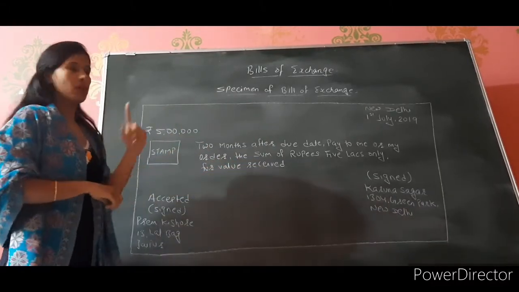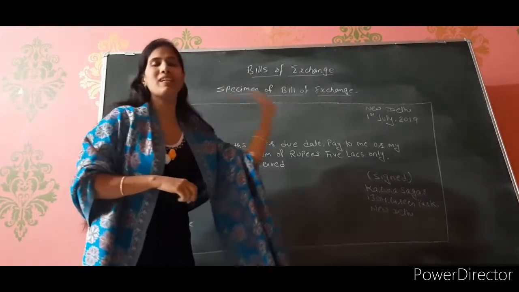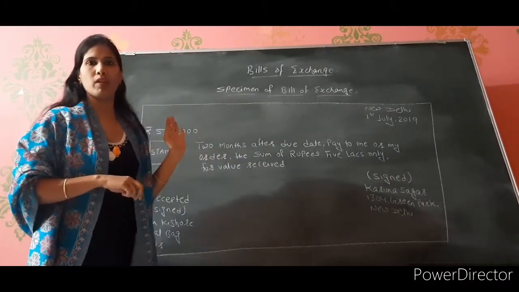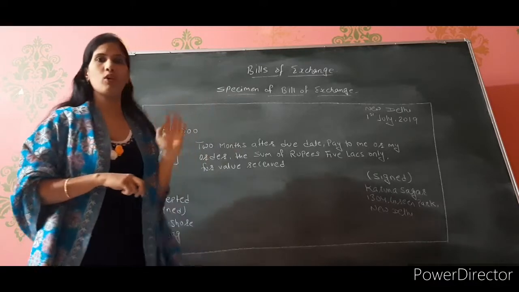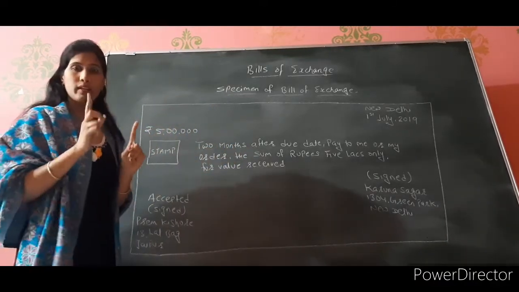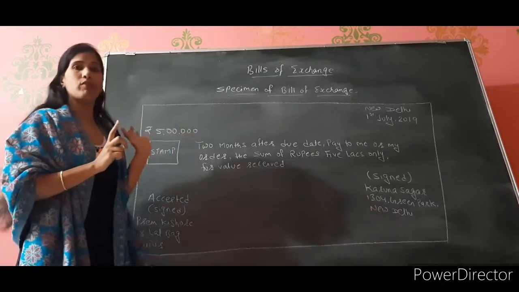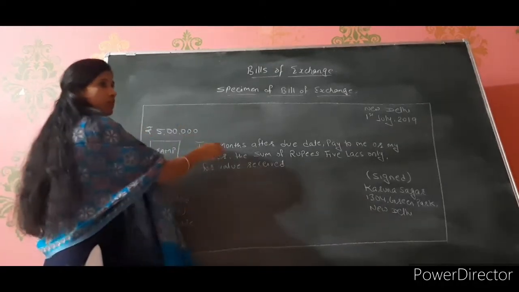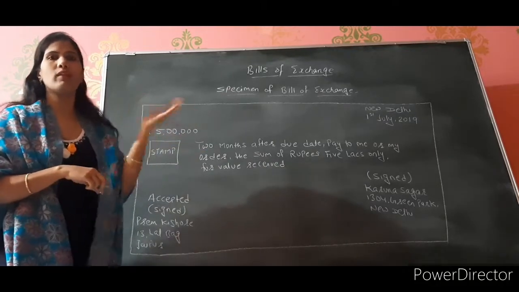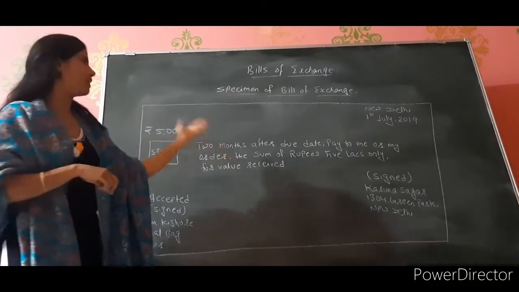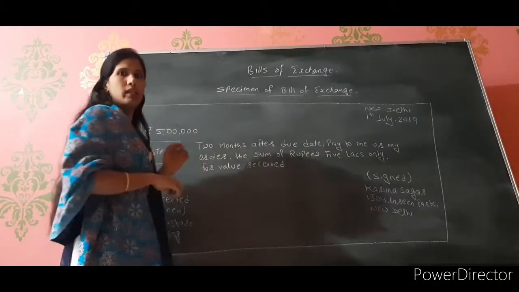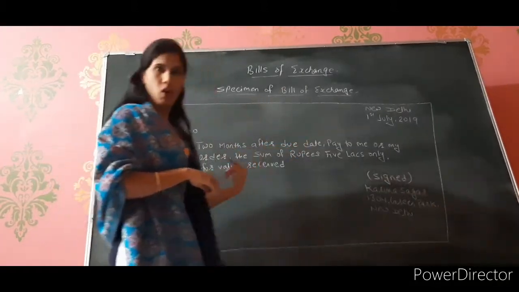Now see students, you have to write the same statement as it is. Here you can't change the language of the bills of exchange. You can't write in your own language. You have to start with the due date. For what time period has it been given? You have to write that. If it is 3 months, you will write 3 months. If it is 2 months, you will write 2 months. If it is 60 days, you will write 60 days. 90 days, 90 days. 73 days, 73 days. So 2 months after due date, pay to me or my order.